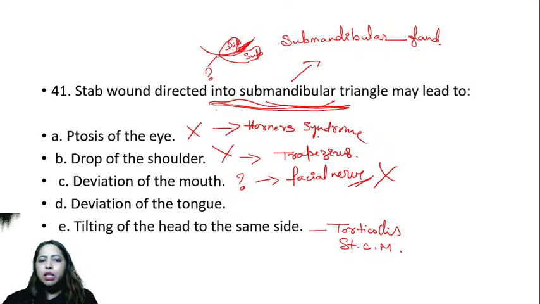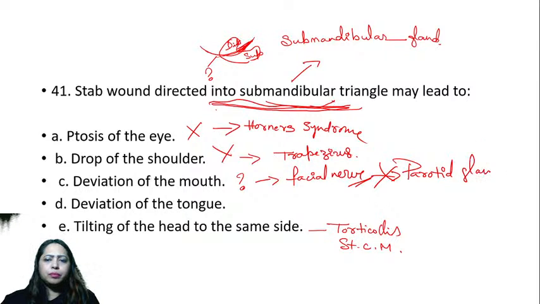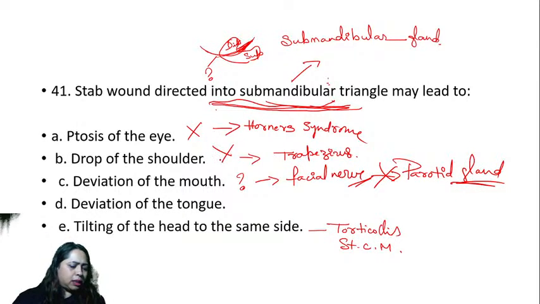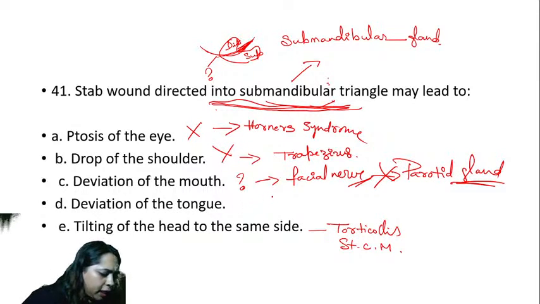Facial nerve is not in the submandibular triangle. It is in the parotid. All of you take back your answers. It is not correct. Facial nerve has got something to do with the parotid. It has got nothing to do with the submandibular. So not submandibular. It is the lingual, and yes, somebody is talking now correctly.